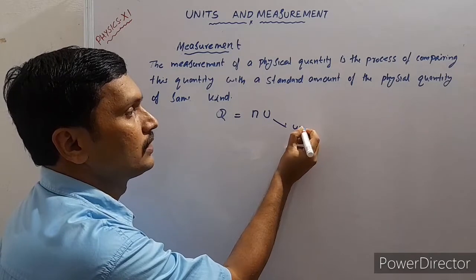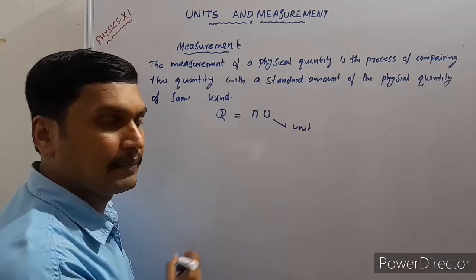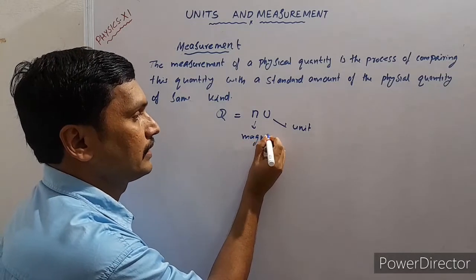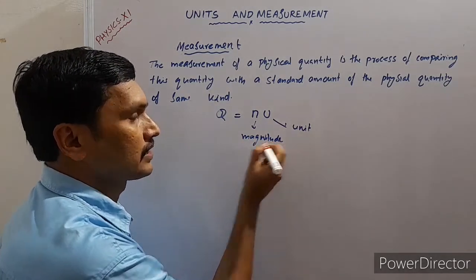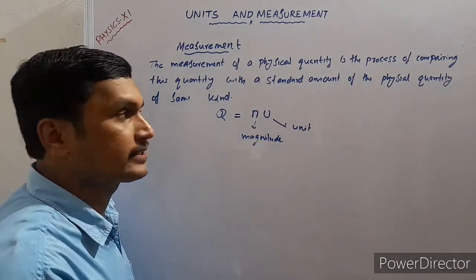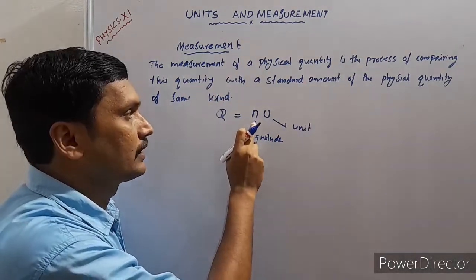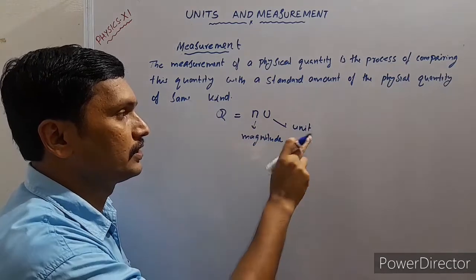The magnitude tells how many times that quantity is of the unit: the number or magnitude into unit.